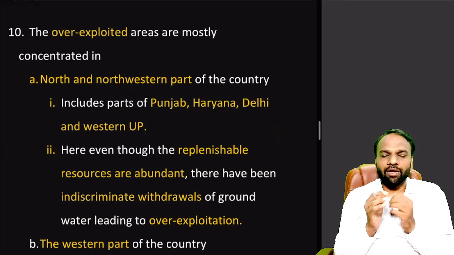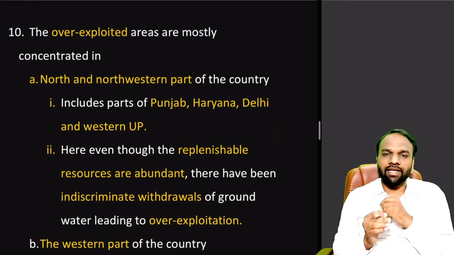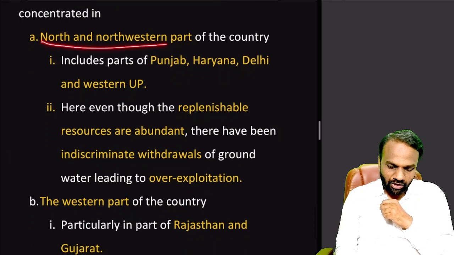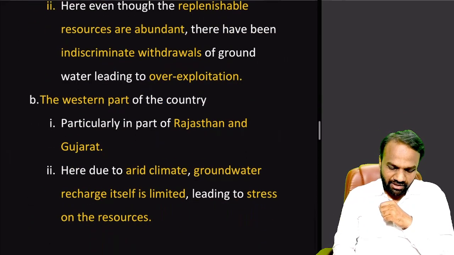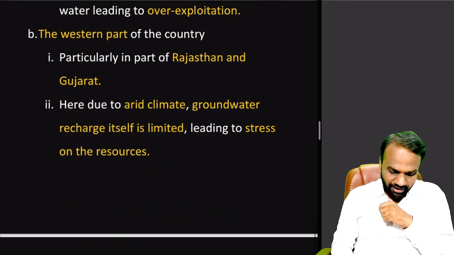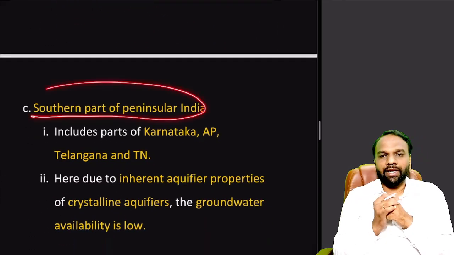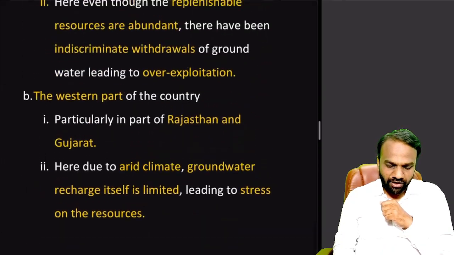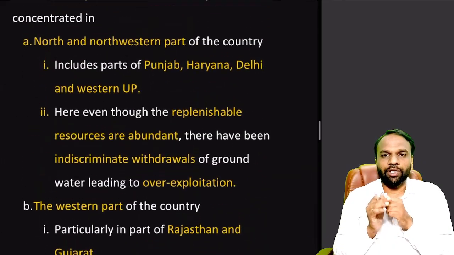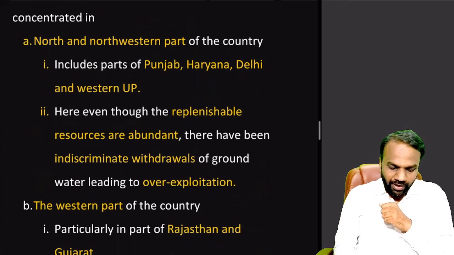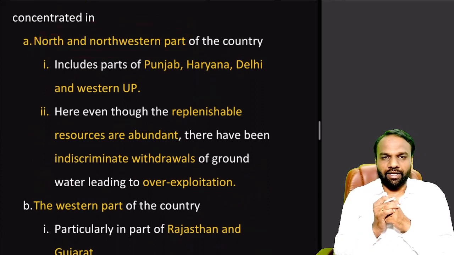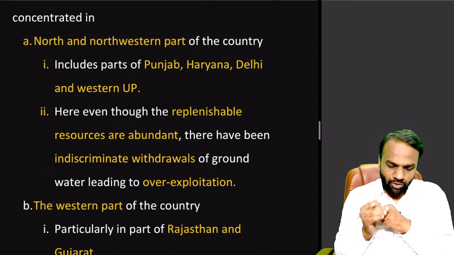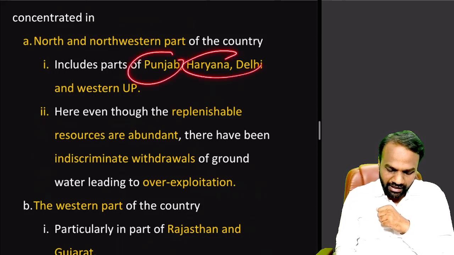In India we have many overexploited areas, but predominantly three areas stand out. One is the north and northwestern part of the country. The second is the western part of the country, and the third is the southern part of peninsular India. But the reasons for the overexploitation of these regions are different. Let us look into those reasons. In the north and northwestern part, annual extraction is more than the annual recharge, especially in Punjab, Haryana, Delhi, and Western Uttar Pradesh.